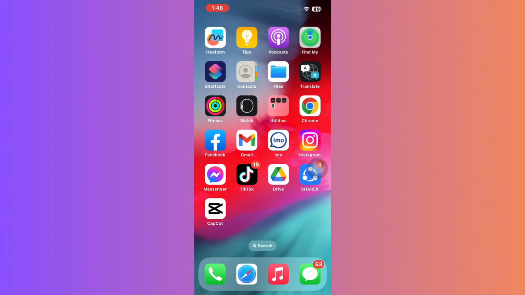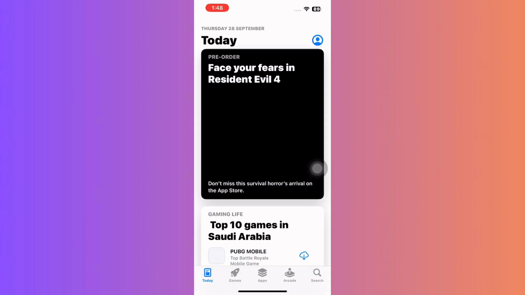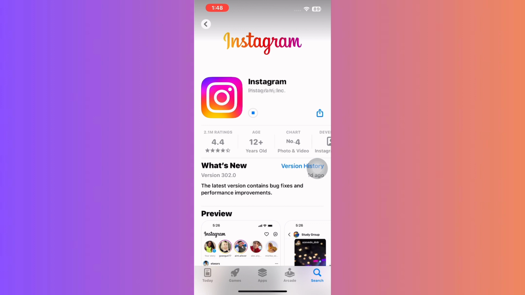Let's dive in. First, you have to update your Instagram. To update your Instagram, start by opening the App Store and search for Instagram and update if there's any. To access your Instagram settings, launch Instagram.